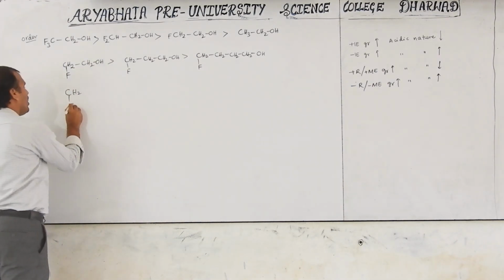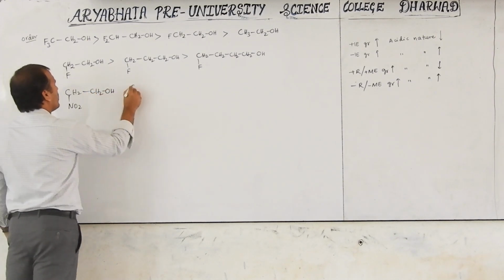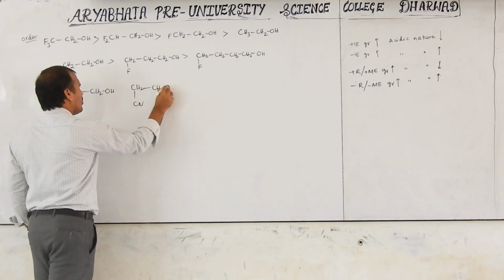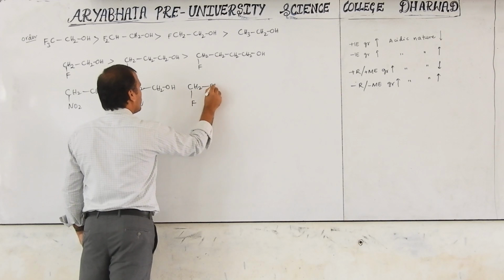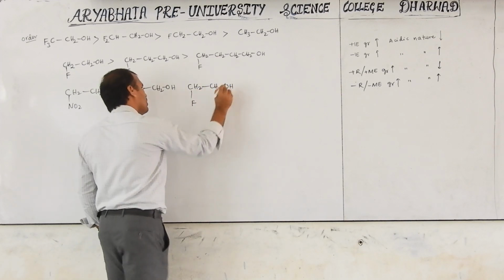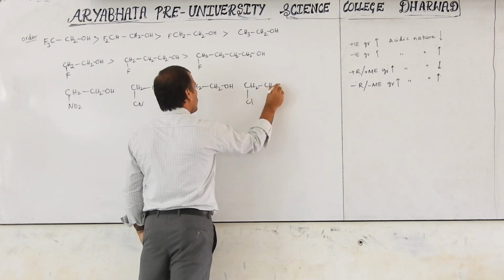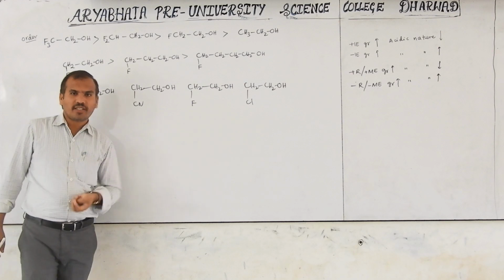Now, NO2, CH2OH, CH2CN, CH2OH, CH2F and CH2OH, and CH2Cl, CH2OH. Now like this, here all are different groups.